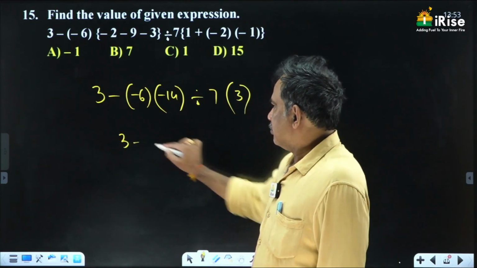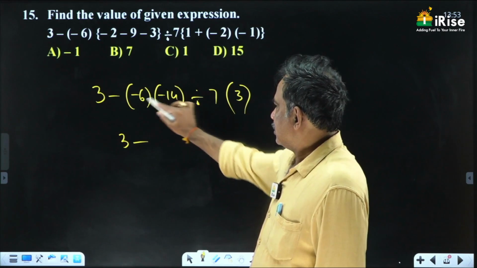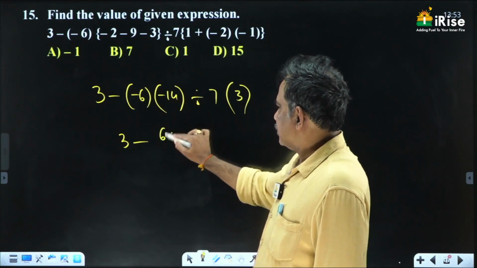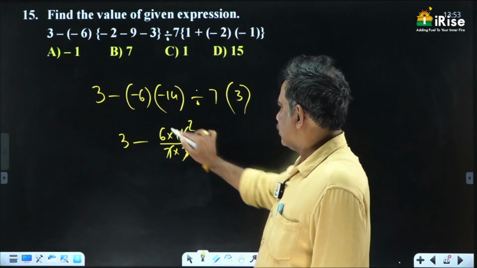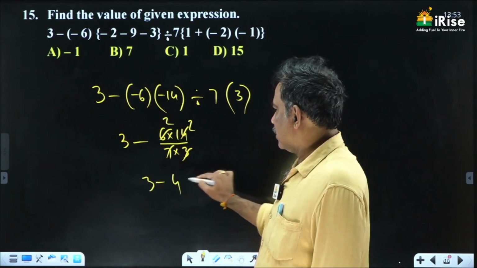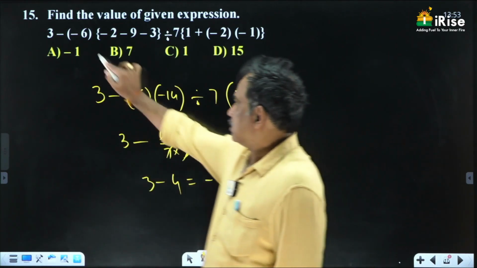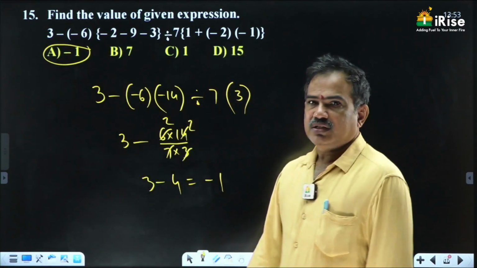So this is 3 minus, minus into minus, 6 into 14 divided by 7 into 3. 7 2s, 3 cancel. So 3 minus 4, which is equal to minus 1. So the answer is minus 1.